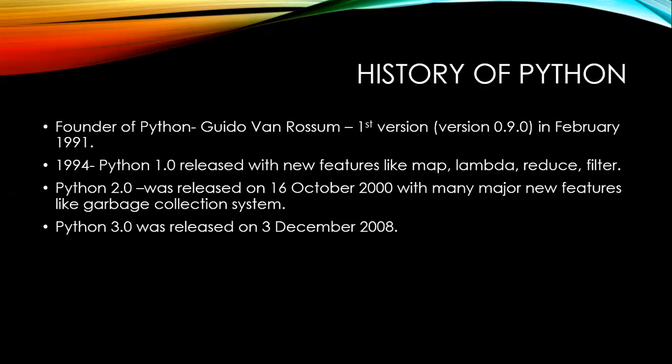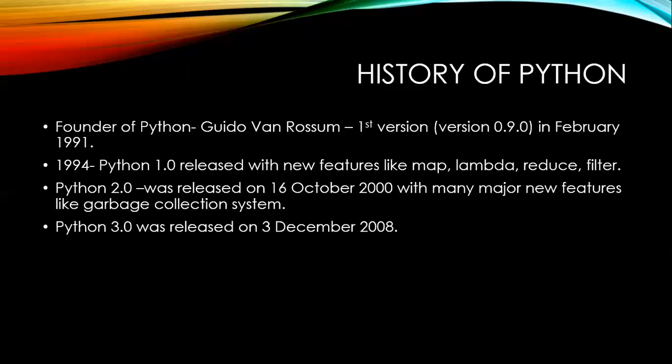Now, see the history of Python. The founder or developer of Python is Guido van Rossum. The first version of Python was developed in February 1991 by Guido van Rossum. Python was conceived in the late 1980s by Guido van Rossum at Centrum Wiskunde & Informatica in the Netherlands as a successor to the ABC language. Python is the successor of the ABC language.